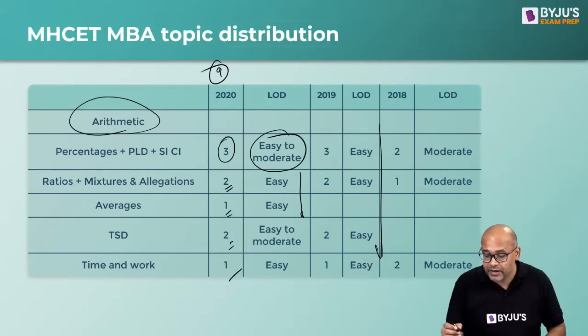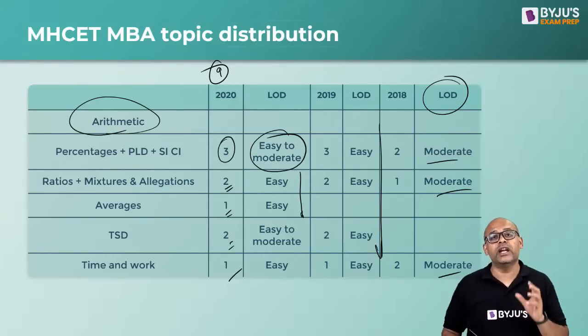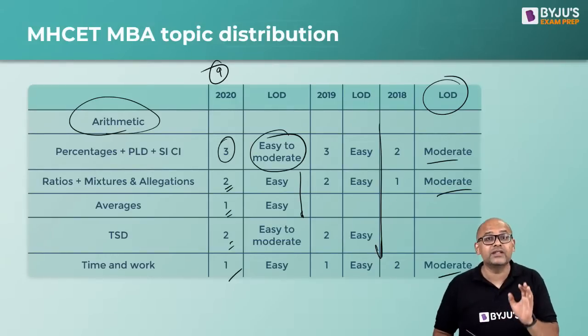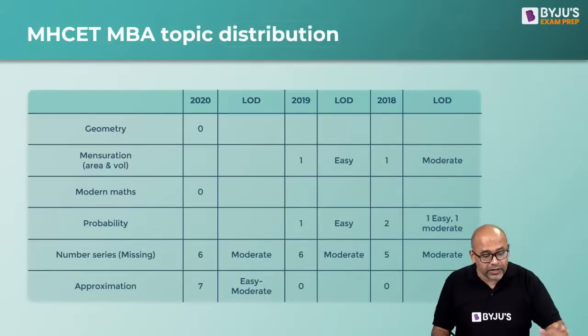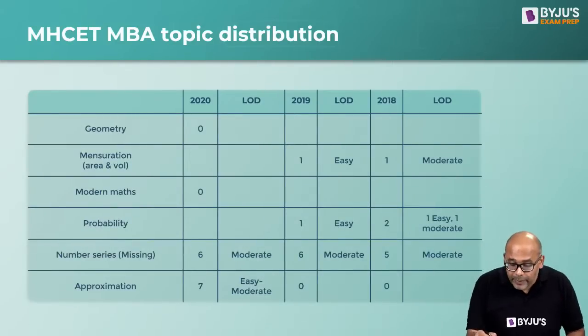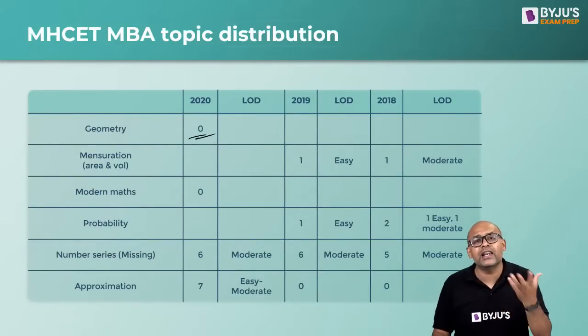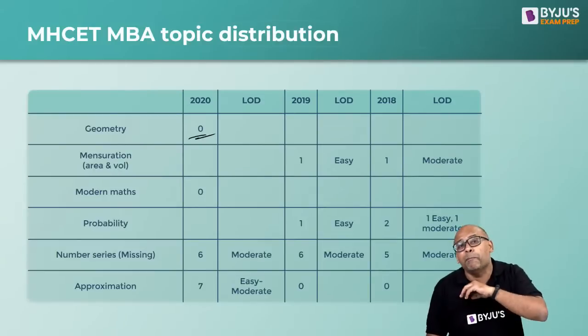So if you notice all of these, in fact, the last before year, 2019 also, it was an easy paper. The 2018 actually was a bit moderate. 2018 was again not difficult, it was a little bit moderate. Okay? So that's what happened. But look at the topics. Arithmetic, geometry was almost zero. There's hardly any. So that's what I told you. One or two questions at best you can expect.